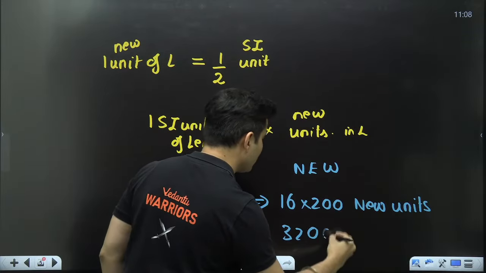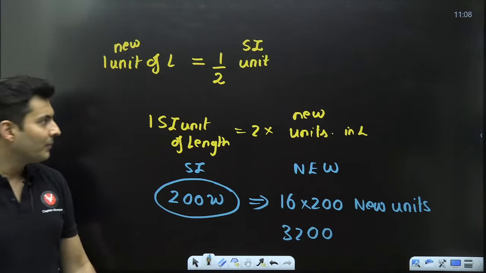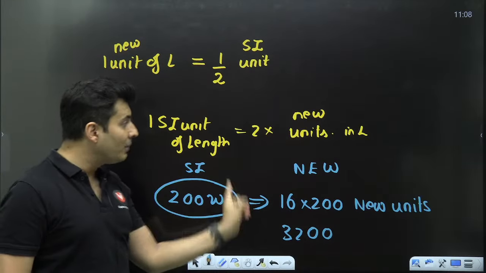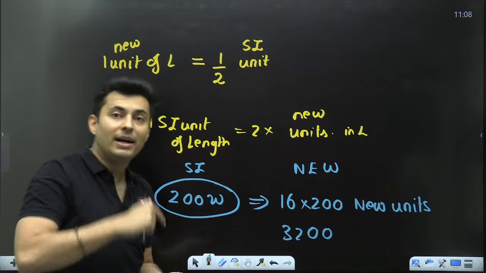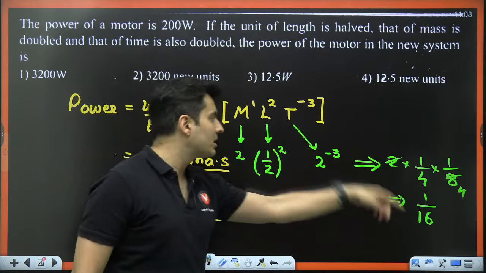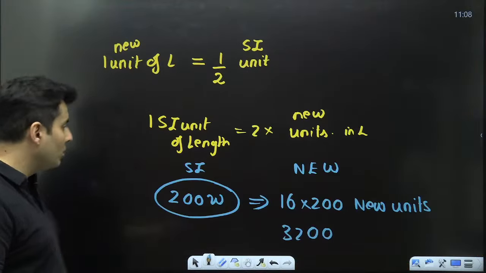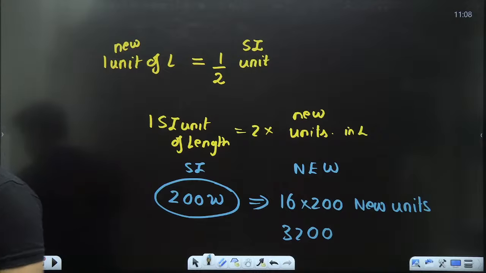So it will be 3200 new units, which is, yes, option B. Like I said over here, if the length has been made half, in the new units it will become 2 times. It is exactly opposite. A lot of people divide by 2 instead of multiplying by 2. So if the factor by which the power changed was 1/16th, then in the new unit it will be 16 times. Understood? Is that absolutely clear?